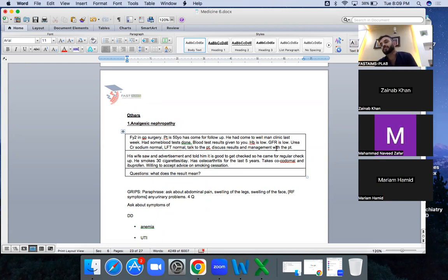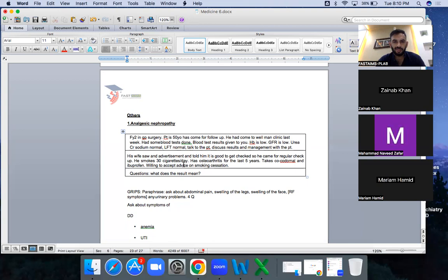Actually, they are not given the HB like this. In the real scenario, they are given a lot of tests, and in these tests GFR is low and HB is low. Everything else is normal. Here it is quite easy for you to pick this up. But in the real scenario, whenever the values are given, you forget to pick up the low GFR, so you think it is a low HB scenario, and you start asking questions about low HB and go with dietary modification. So just keep in mind, this is the analgesic scenario. Everything is normal.